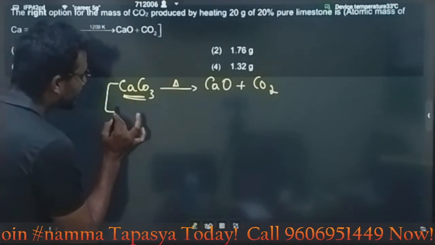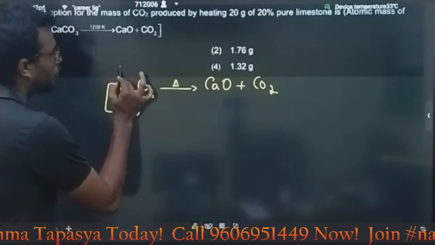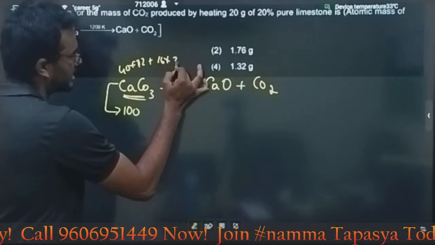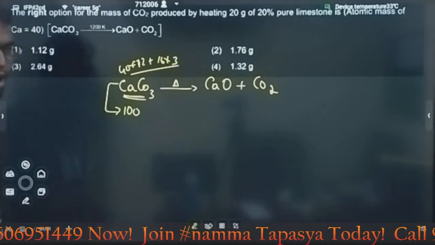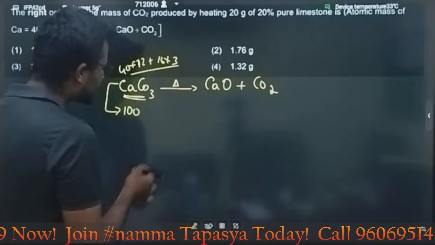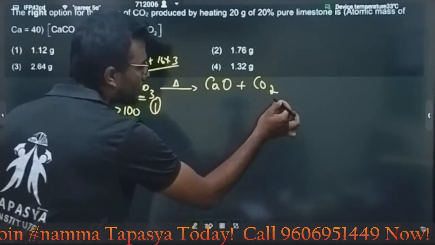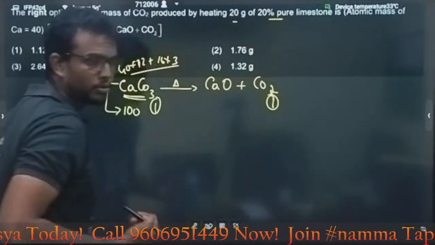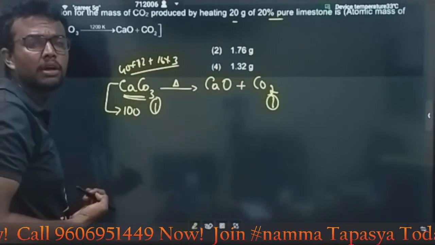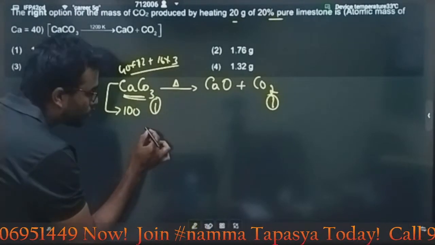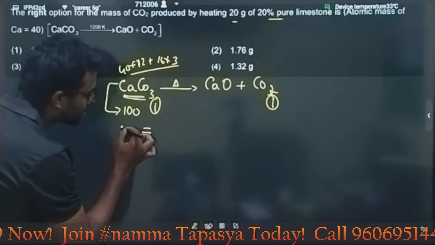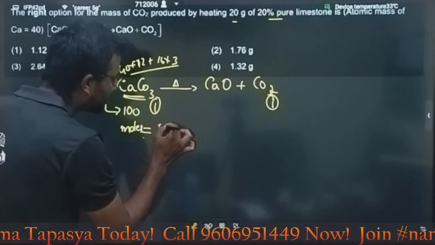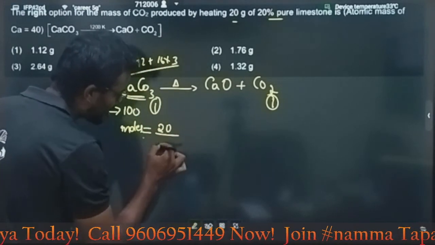We already know calcium carbonate, our favorite CaCO3. What is the molecular weight of the calcium carbonate? It is 100. 40 plus 12 plus 16 into 3, you will get the answer, 100. According to this stoichiometric relation, 1 mole of CaCO3 gives 1 mole of CO2. Then here they are giving 20 gram, 20% pure. Then find out how many moles of CaCO3 is there. Number of moles is equal to actual weight. How much weight they are giving? 20 divided by molecular weight 100.